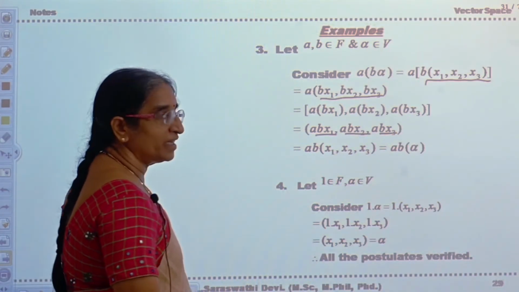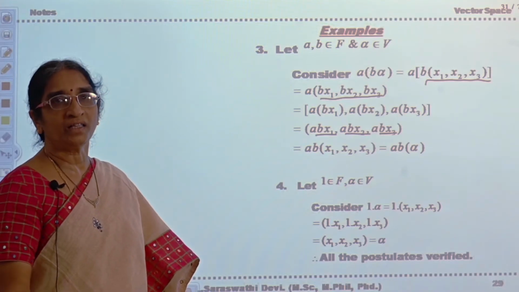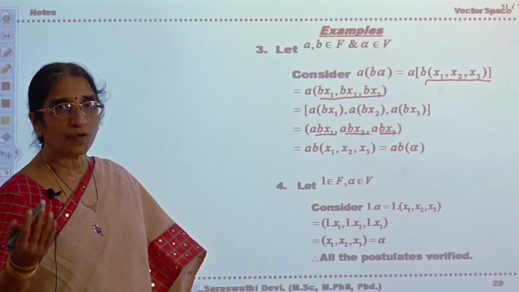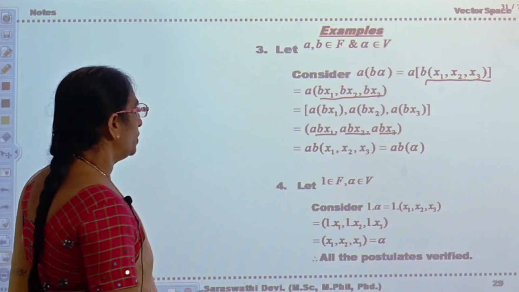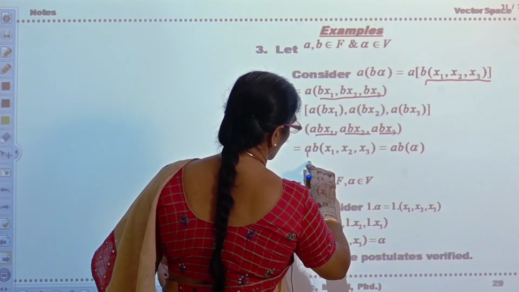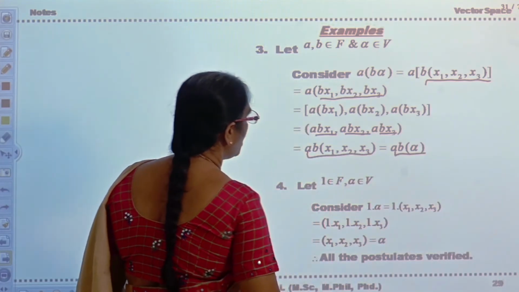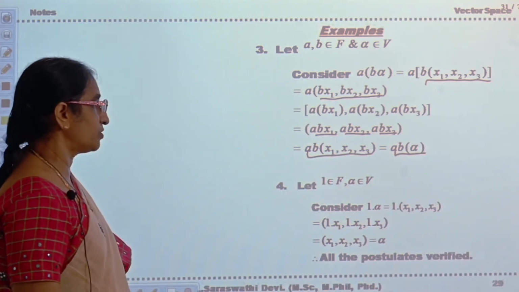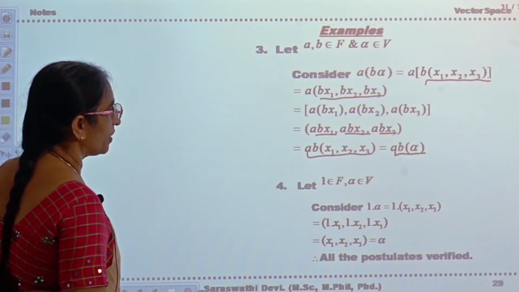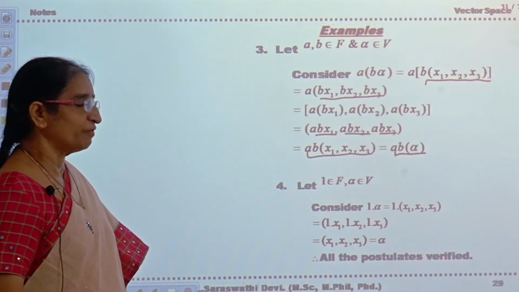Now what are a, b, x1? They are elements of the field, and F minus singleton 0 with multiplication is a group. So abx1, abx2, abx3. That is ab into x1, x2, x3, which is equal to ab of alpha. Similarly, 1 into alpha is equal to alpha, belonging to V, so 1 into x1, x2, x3 is equal to alpha. All the postulates are verified.